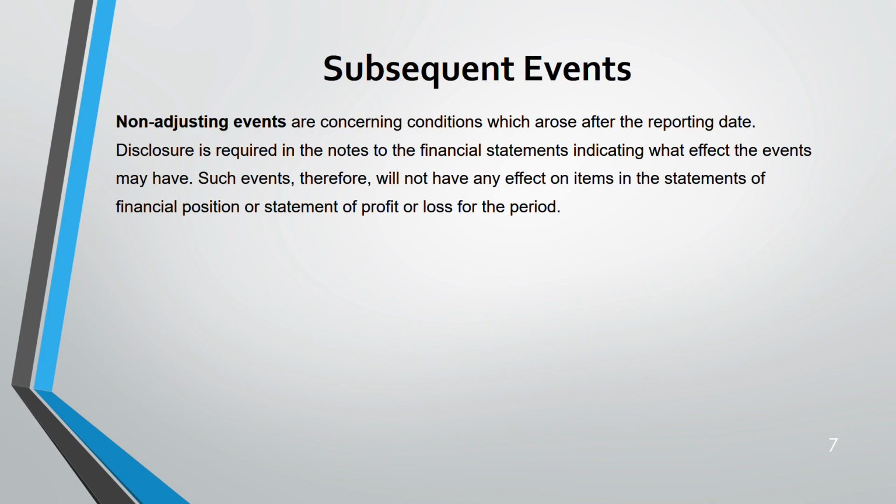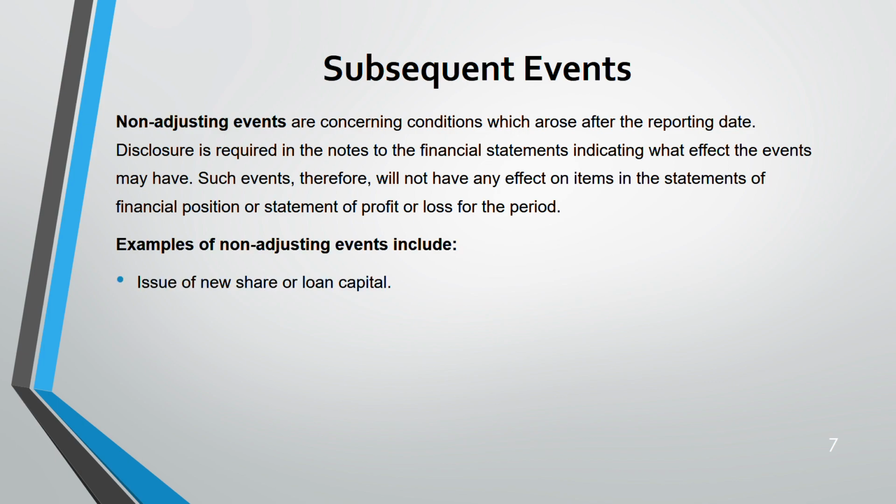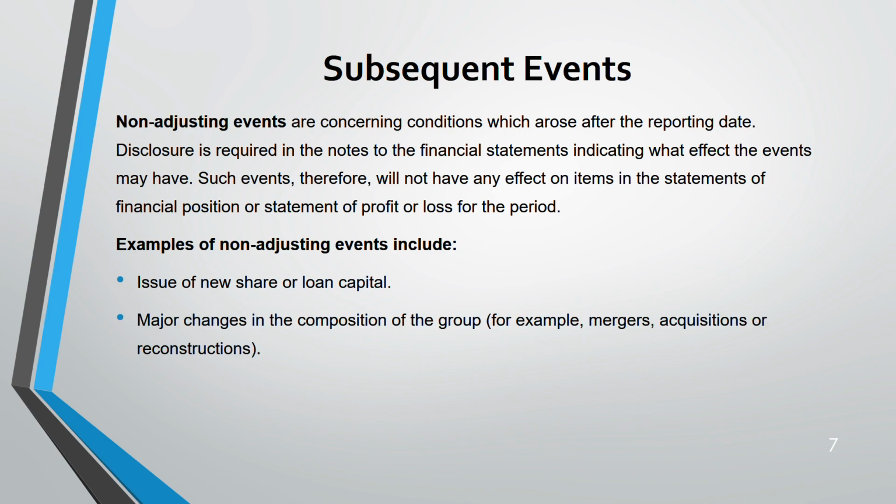Now, this type of event will not have any effect on the statement of profit and loss or statement of financial position. Examples are issuing a new share or loan capital, and major changes in the composition of the group, for example reconstruction, mergers, acquisition. You just need to disclose. Losses of non-current assets or inventory as a result of fire or flood: how do you know at the reporting date? You cannot predict that the fire is going to take place, right? So maybe that fire took place after the reporting period, so it's a non-adjusting event due to which non-current assets or inventory are lost.